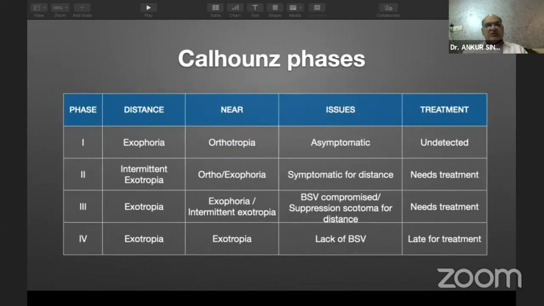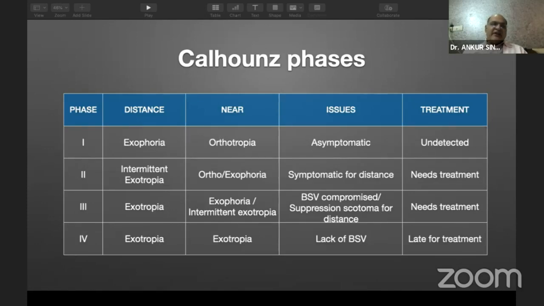Then we have these Curtis phases, where the exophoria gradually goes into exotropia. So in phase 1, we have exophoria for distance, but also for near. These patients are asymptomatic and often undetected. Then we have intermittent exotropia and ortho for near in phase 2. These patients are symptomatic and are good candidates for treatment.